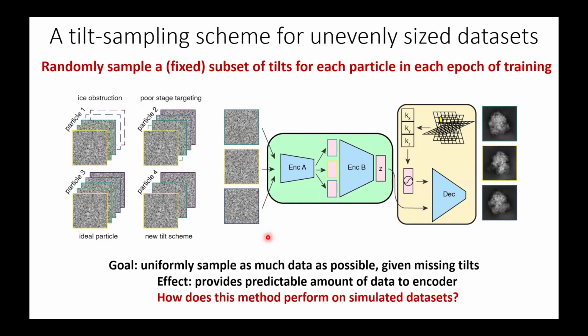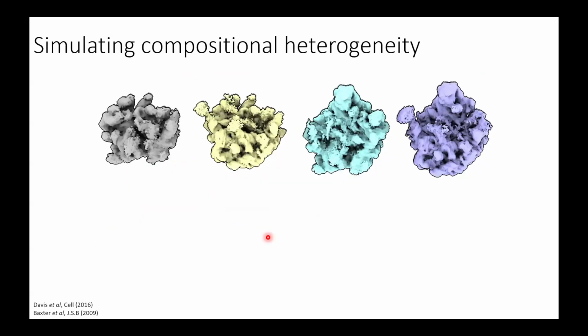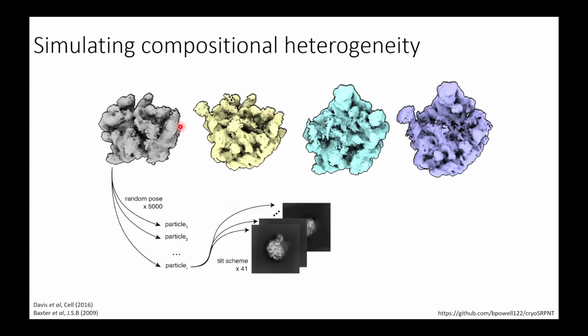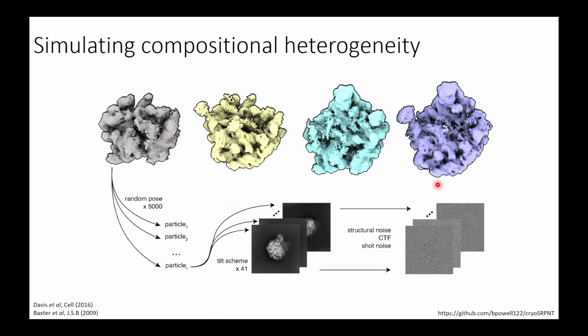And so you can ask, how does this actually perform? So we could do this with simulated data sets. Here we're just taking 4 assembly states of the bacterial large ribosomal subunit that my lab knows well and has become a default test case for us. Following Bextor et al., we're basically going to simulate particle images. We'll randomly change the orientation of these, tilt them according to a standard dose-symmetric tilt scheme, and then we'll corrupt the images by adding structural noise, CTF, and shot noise. And Barrett has a very nice tool here, CryoSerpent, for any method developers that want to do simulations. This is a trivial way to do these simulations.